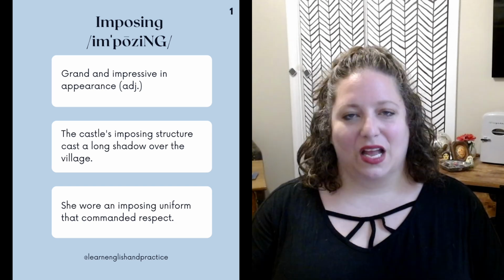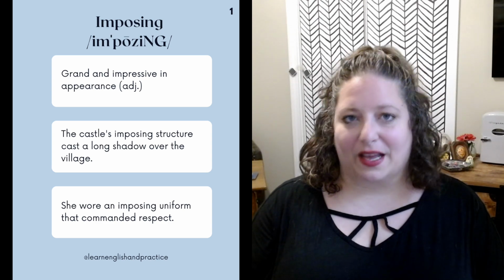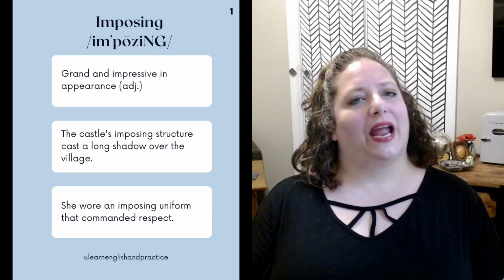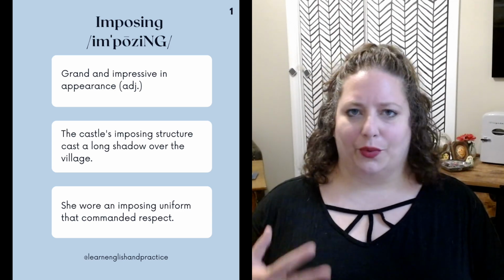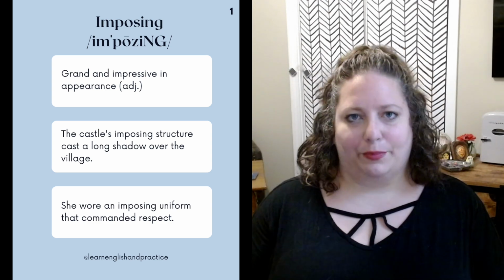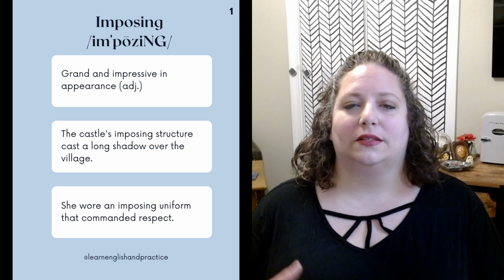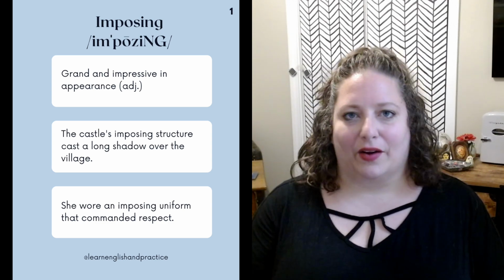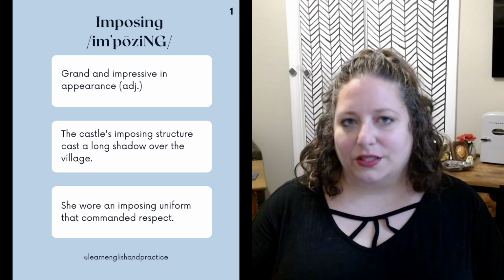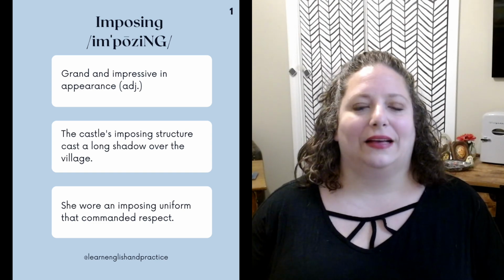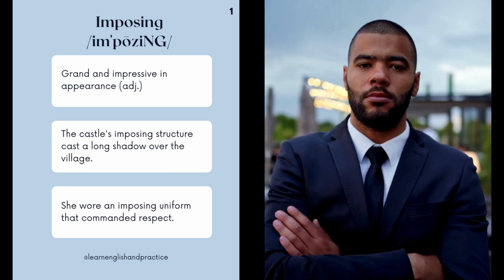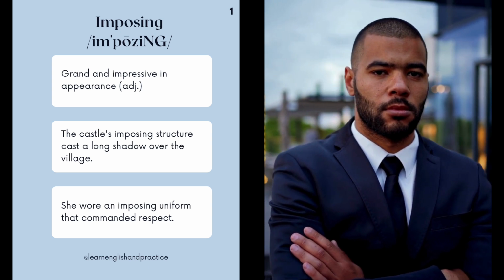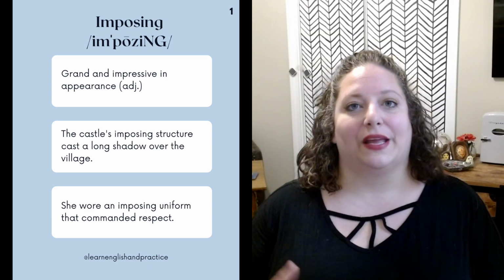It's an adjective. So if someone is imposing, they might literally take up a lot of space and be quite large and command attention in a room because of that. Take, for example, Hagrid, who was quite imposing to those small children in the context of Harry Potter. However, you might also have someone who has ornate clothes or a uniform or an aura of confidence and authority. All of those things can contribute to someone being imposing.